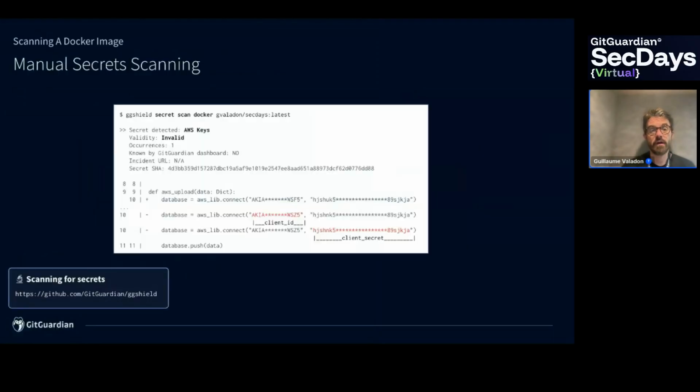You can scan for secrets manually if you have one image. Obviously, for 15 million images, it's not possible. And we have a tool for that at GitGuardian, which is called ggshield. You call it like that: ggshield secret scan docker, and the name of your image. ggshield will get the layers, the config, scan for everything, scan for secrets, and give you the list of secrets it detected. So here in my image, I have an AWS key, which is invalid. That's a tool that you can download for free, test it, and you can install it on Mac, Windows, and Linux. So it's really efficient and the first step to scan for secrets in Docker images.